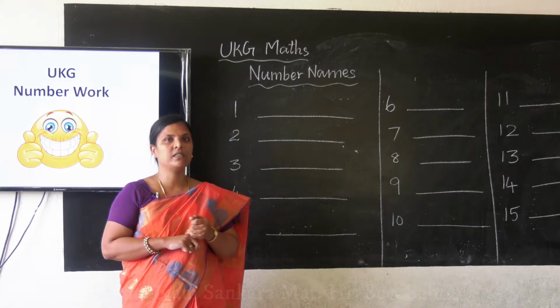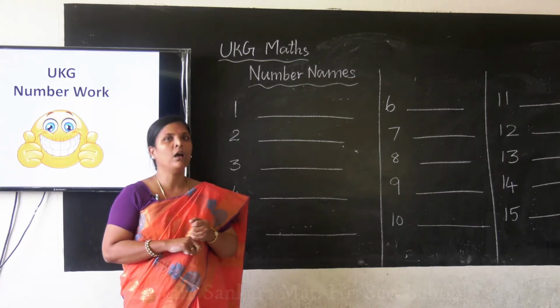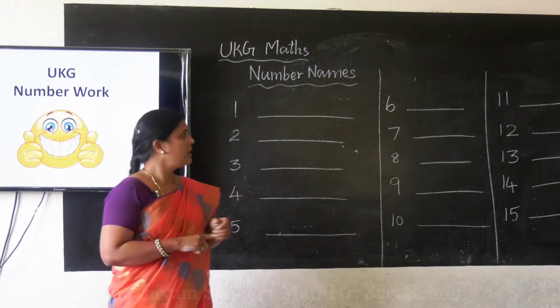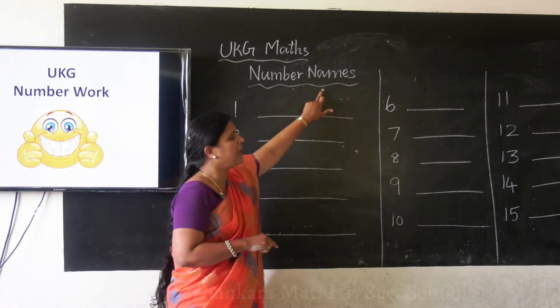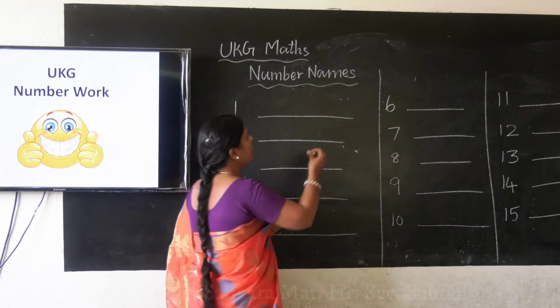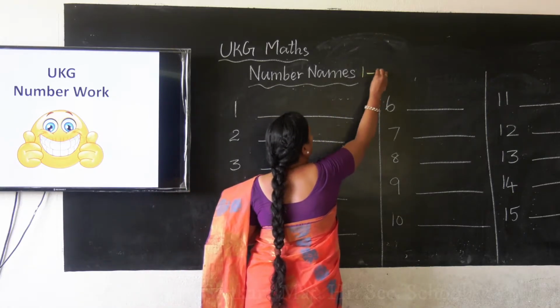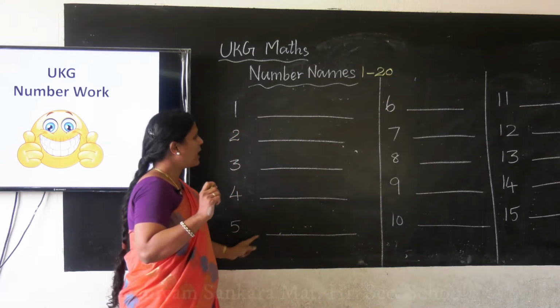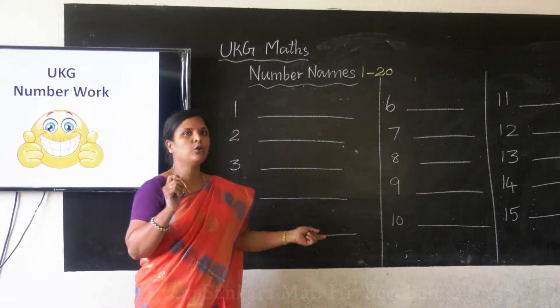Shall we see how to write the number names for the numbers 1 to 20? Number names 1 to 20 we are going to write. So we start from 1 and we end with the number 20.